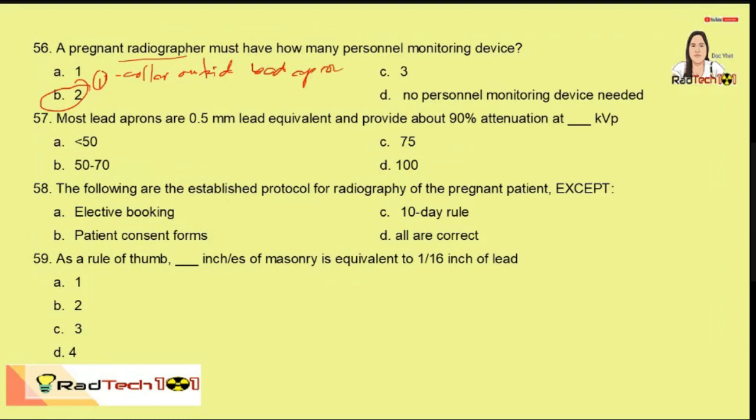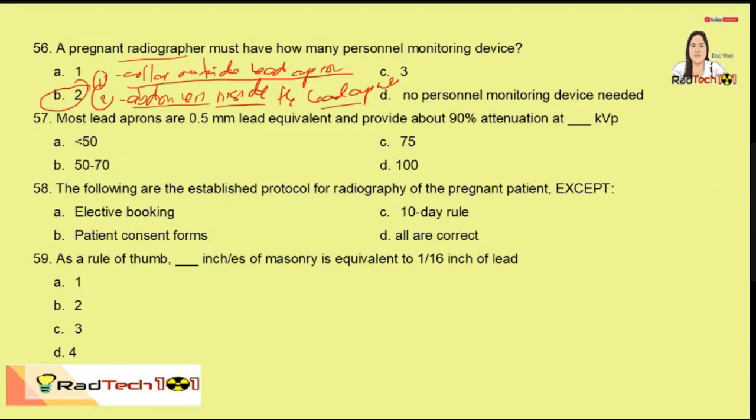Number 2, sa abdomen or sa abdominal area inside the lead apron. So, number 1, para sa mother, para sa pregnant radiographer. So outside siya ng lead apron sa collar level. And yung isa para naman sa fetus, so sa abdominal area, inside naman ng lead apron.